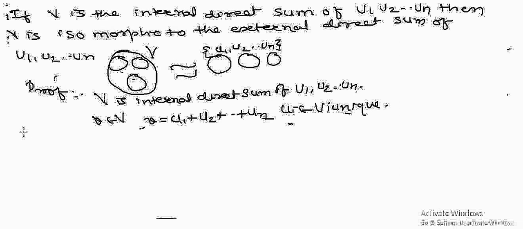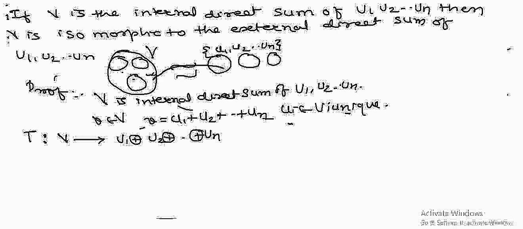Now let us define a mapping T from vector space V into the external direct sum of U1, U2 and Un. This is a mapping T.